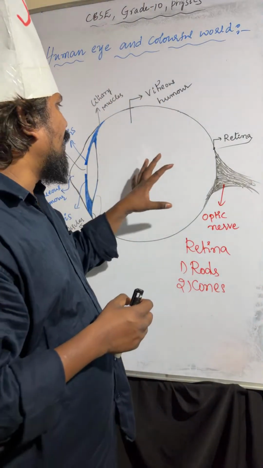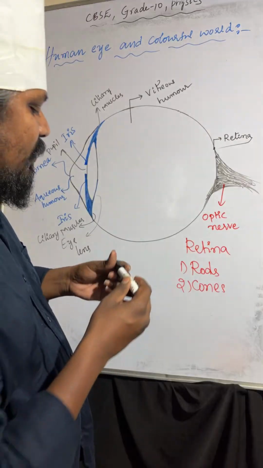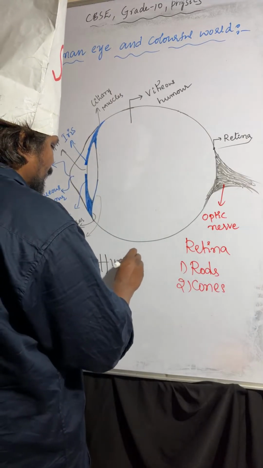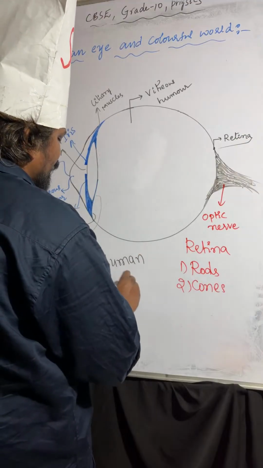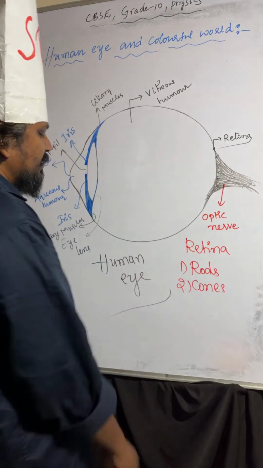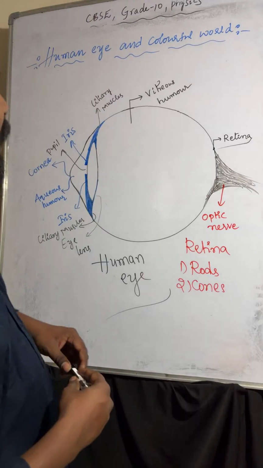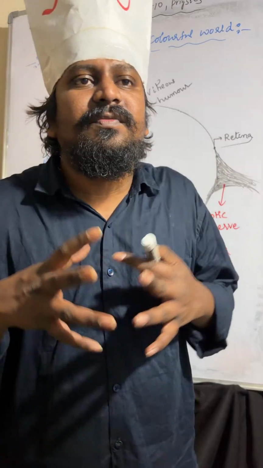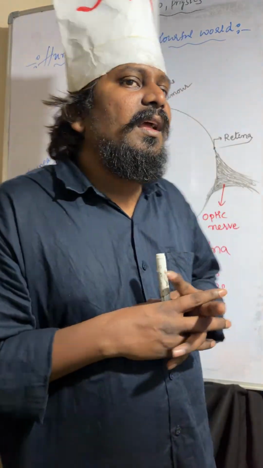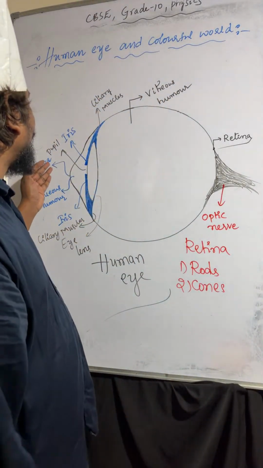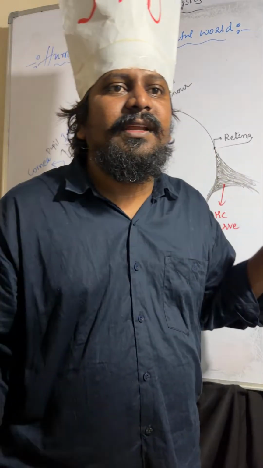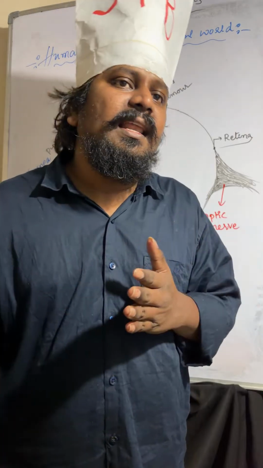Understood? Now this is about the parts and function of the human eye. First one, cornea. Cornea is the frontal, protective layer of the eye. Most of the refraction takes place at the cornea. Coming to the next one, aqueous humor is a jelly type liquid present between the cornea and the eye lens.